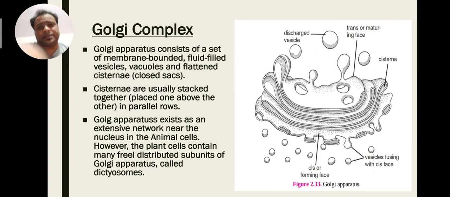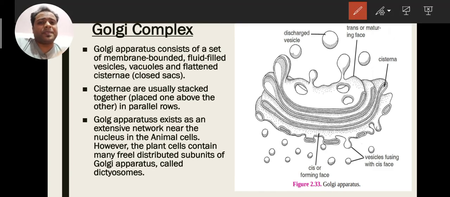Next is Golgi bodies. Golgi bodies are the secretory organelle of the cell. What is a secretory organelle? It helps in the secretion of various substances, cellular secretions. Now one by one we will see here. Number one, they are membrane bounded, means they have a membrane. They are also made from three structures: vesicles, vacuoles, and cisternae. They don't have tubules, just remember this.